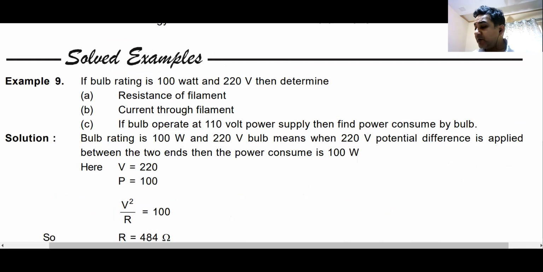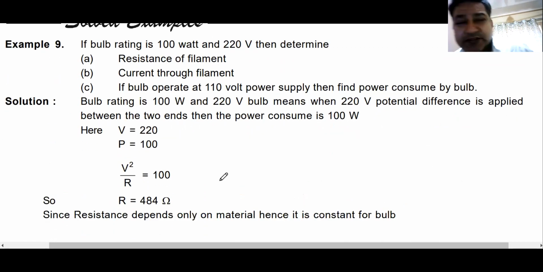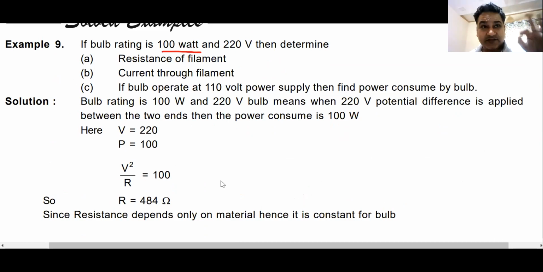Now, these type of problems are in a lot of demand, whether it's a question for AC or DC. Let us first solve it in DC, because most of the questions that are made for JEE Advanced are made with a practical application, and this has a practical application. You will encounter a similar problem in AC. For bulb rating, I want you to understand some terms. So the bulb rating is 100 watt and 220 volts. So basically it is meant to be operated at 220 volt voltage. Here it is DC voltage, or it could be an AC voltage as well. And the power that it gives is 100 watt. Rating of the bulb is given to you.